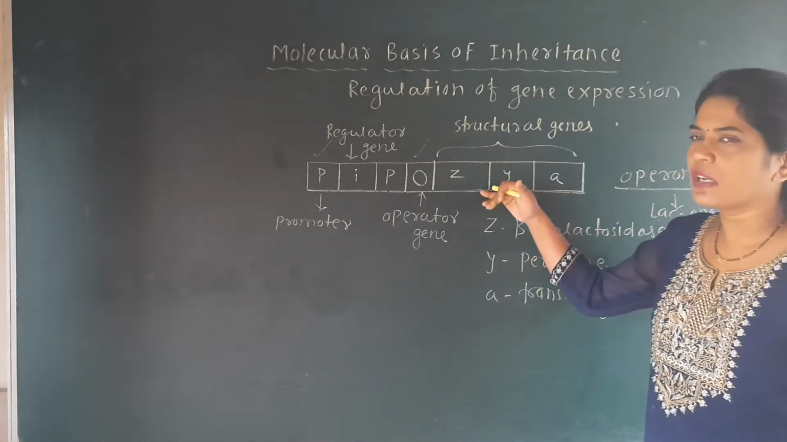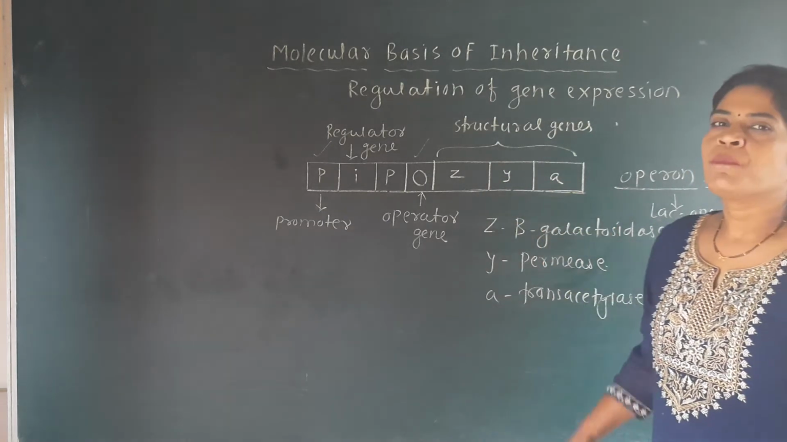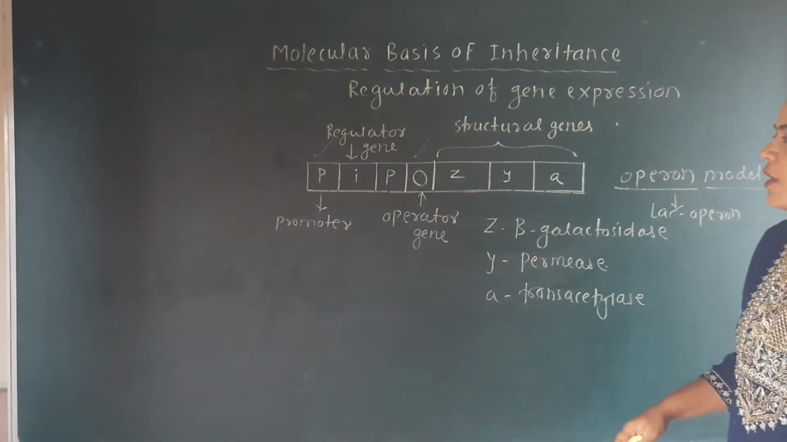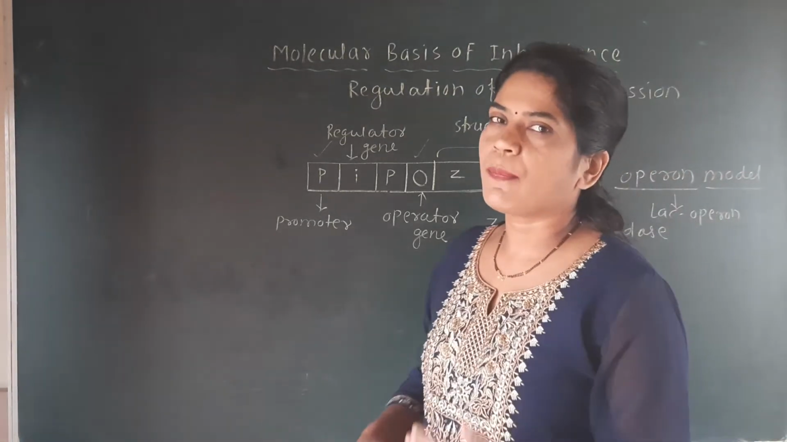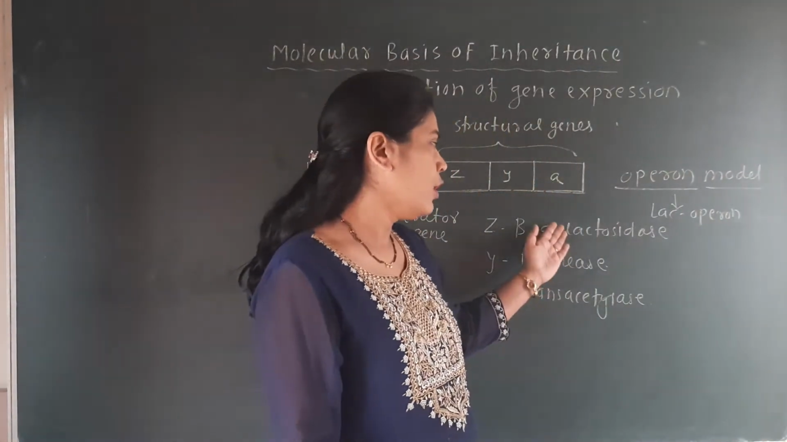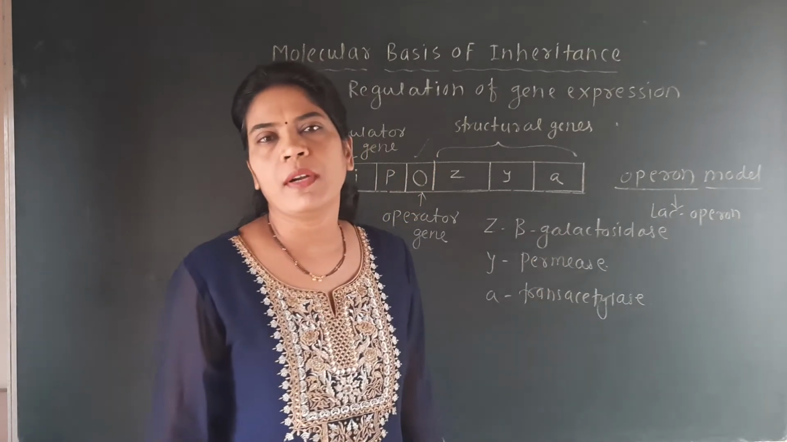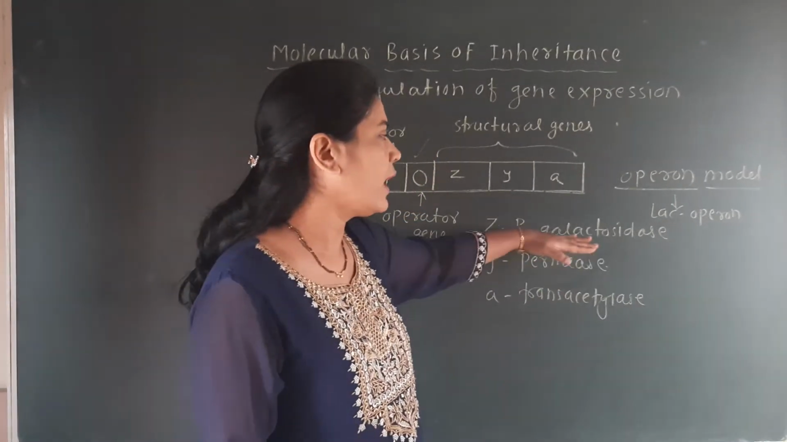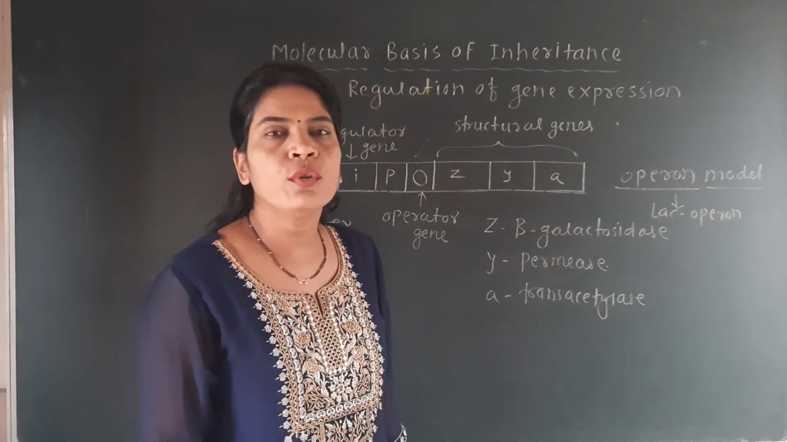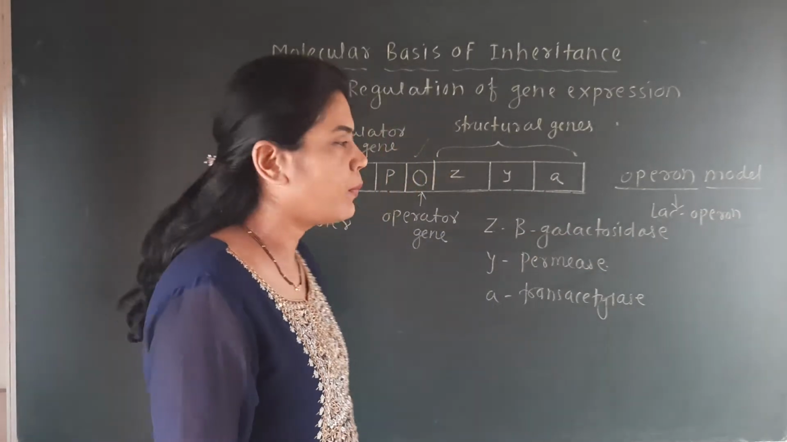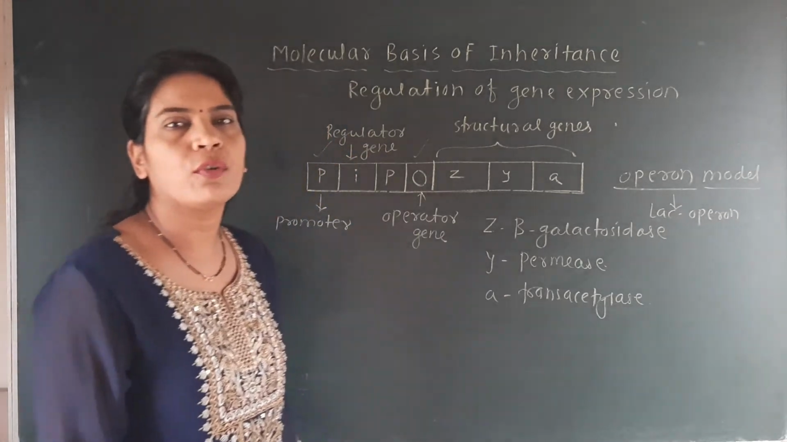That's why the structural genes Z, Y, A are responsible for the formation of these three different types of enzymes. These structural genes are polycistronic because they are involved in the formation of more than one type of protein. When only one type of protein is formed, we call it a monocistronic gene. So here we also have to see the role of each enzyme in this lactose metabolism.